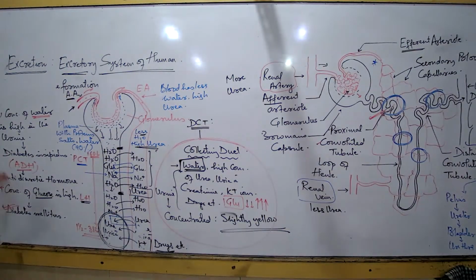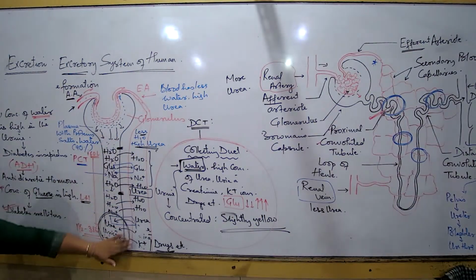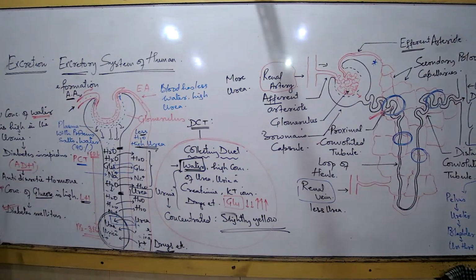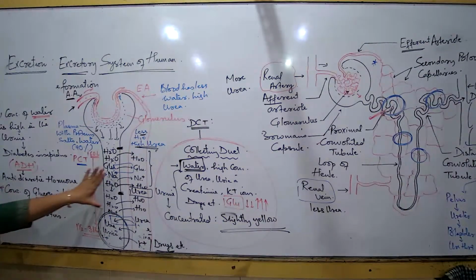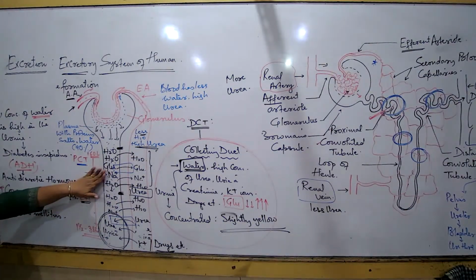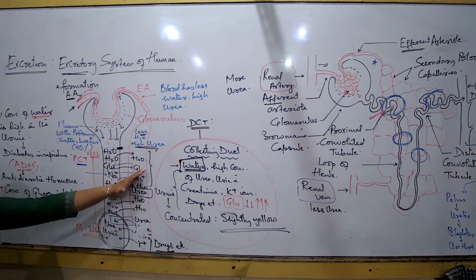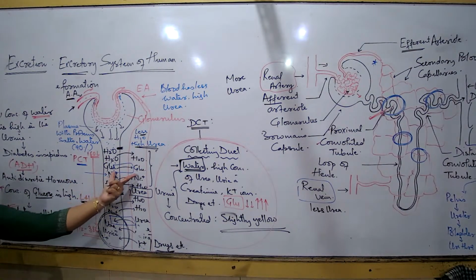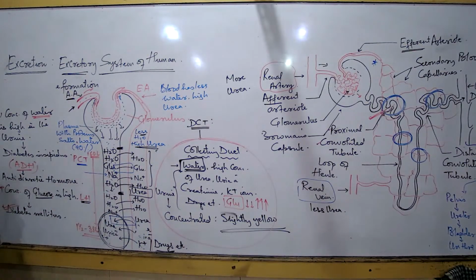So these two types of diabetes, as I mentioned, you will learn again in the next chapter, but as of now just remember this one. Okay. Now I asked you what? From this whole story, this one. I said if I talk about the PCT and the DCT, I am comparing the PCT and the blood capillary first. So in the PCT, what did I say?